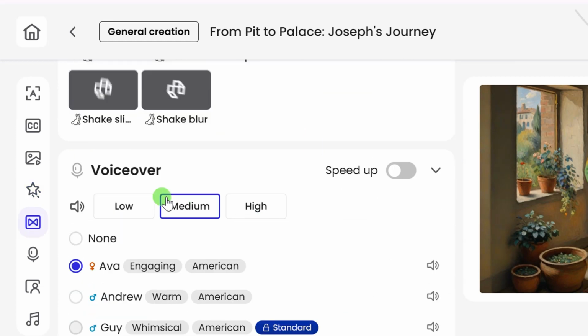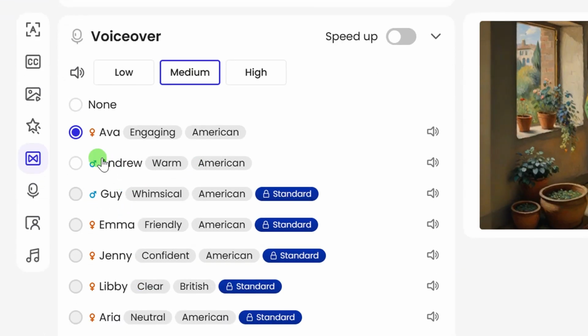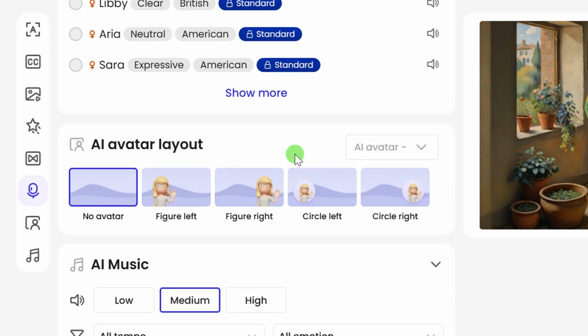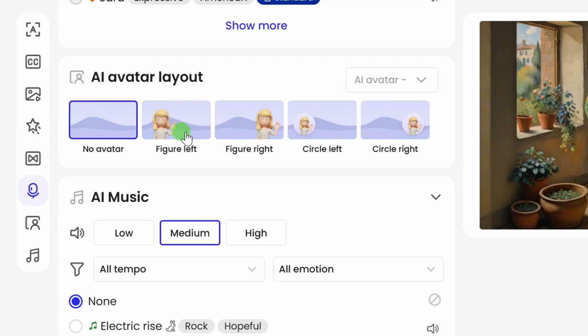After the transition, then you go ahead to the voiceover option. So this voiceover option, this is where you can select different voiceovers that you want to use for your video. So for this voiceover, you can click on this play option to listen to how each of these voiceovers sound like, and then you select the one that is suitable for your video. Then if you come down here, you can add an AI avatar over your video, a kind of explaining the video. So since this video is a story video, then we don't need any AI avatar over the video.